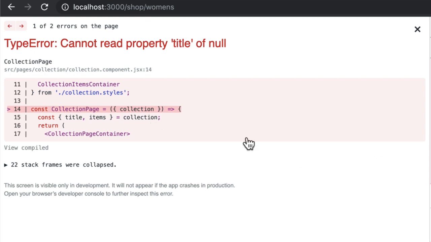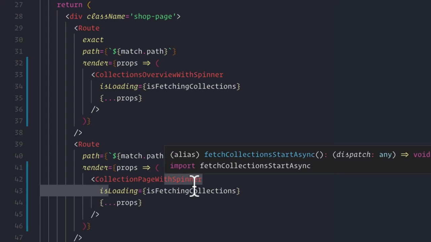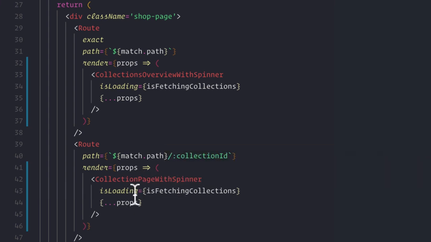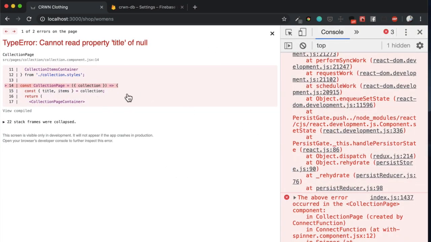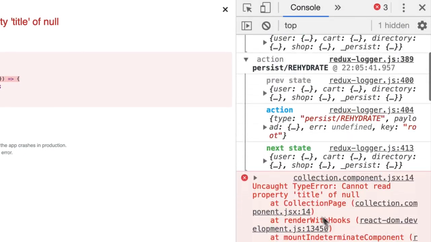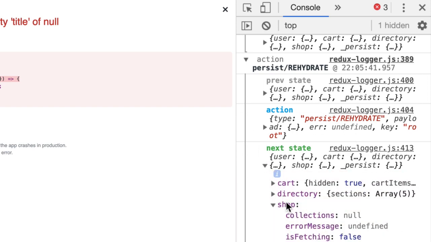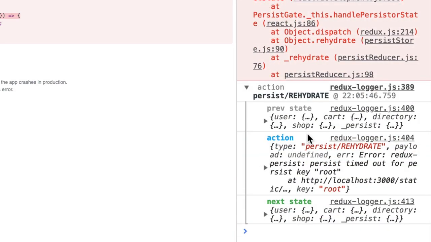Well, we know that what we've done inside of our shop is we're passing in this collection page with Spinner. And our Spinner should be rendering a loading screen if our collections is empty. That's the only possible way for our selector to be giving us a null collection object. And if we look at the actions, we'll see that this is totally the case. When our error logs, the previous state that we can see get logged by our action and Redux logger is such that our shop is in its initial state. If we scroll down after, we'll actually see that our action doesn't even fire because our app breaks at that point. So why is this happening?